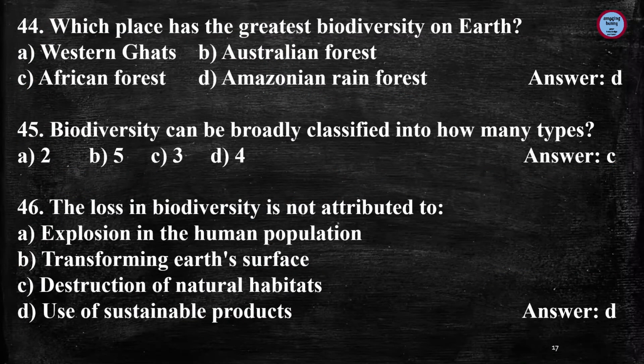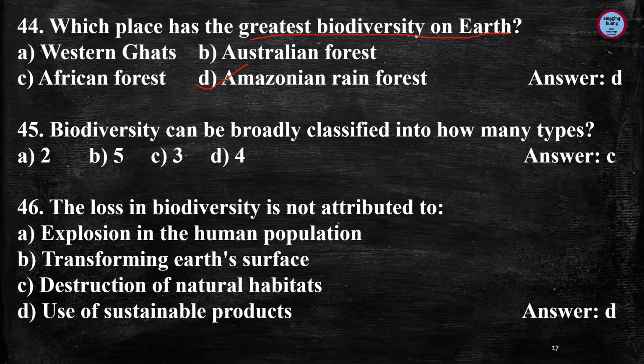Next question is, which place has greatest biodiversity on earth? And the answer is Amazonian rainforest. Because the tropical Amazonian rainforest is situated in South America, and it has maximum biodiversity on earth.